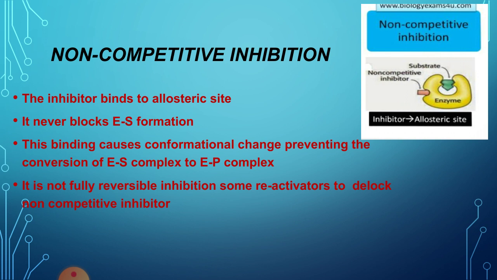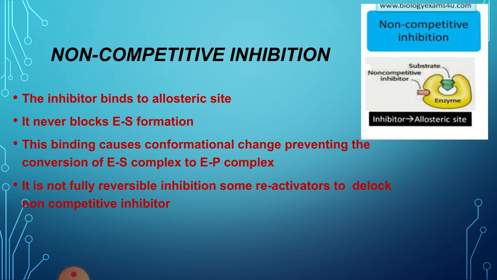Then non-competitive inhibition. In non-competitive inhibition, the substrate can come and bind to the enzyme. On the other hand, there is another, different site where the inhibitor can attach. Now this inhibitor attachment at a different site can lead to the blockage of the enzyme at the enzyme substrate complex state. Here the enzyme and substrate bind each other forming the enzyme substrate complex, and finally it will produce product.